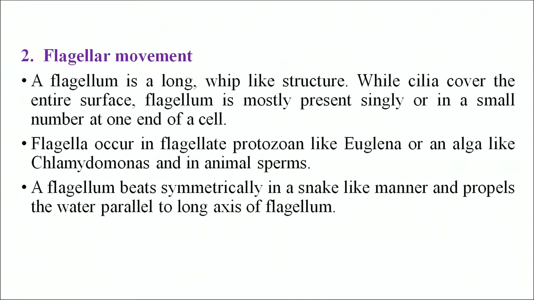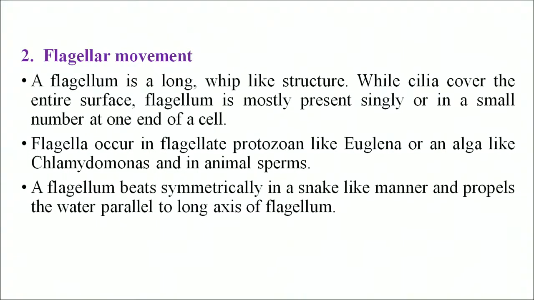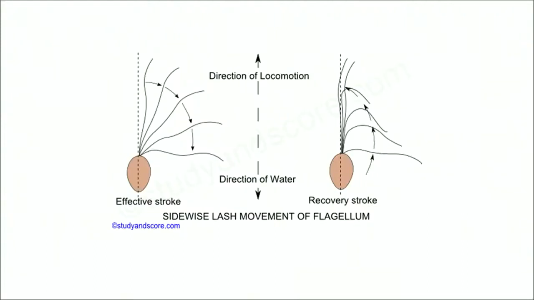Flagella occur in flagellate protozoans like Euglena, in algae like Chlamydomonas, and in other animals. Sperm also have flagella, through which they move or locomote from one area to another area. The flagellum beats in a symmetrical way or in a snake-like manner and propels the water parallel to the long axis of the flagellum. So, the animal also moves with the help of the flagella by the effective stroke and the recovery stroke. By this they move in the direction of the water.